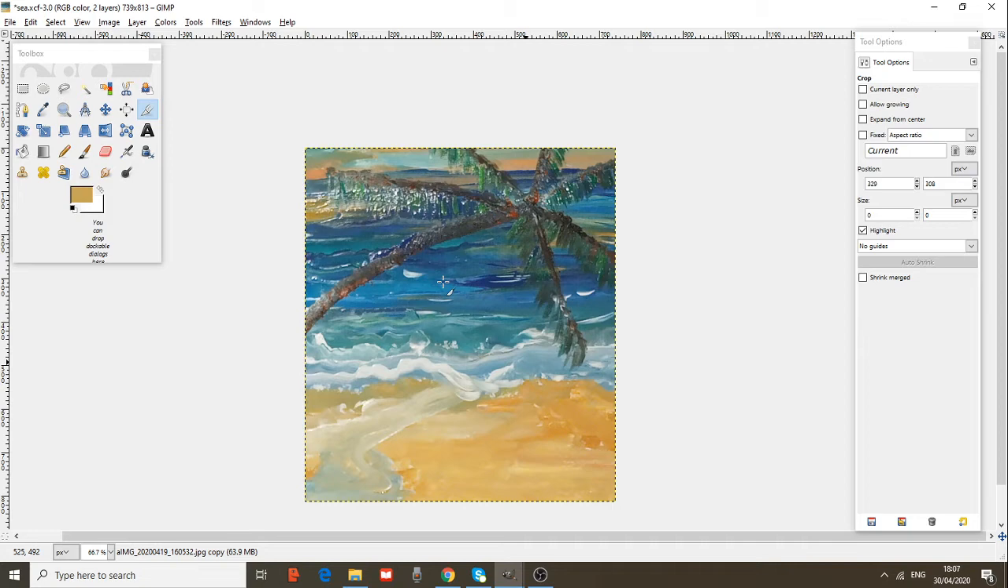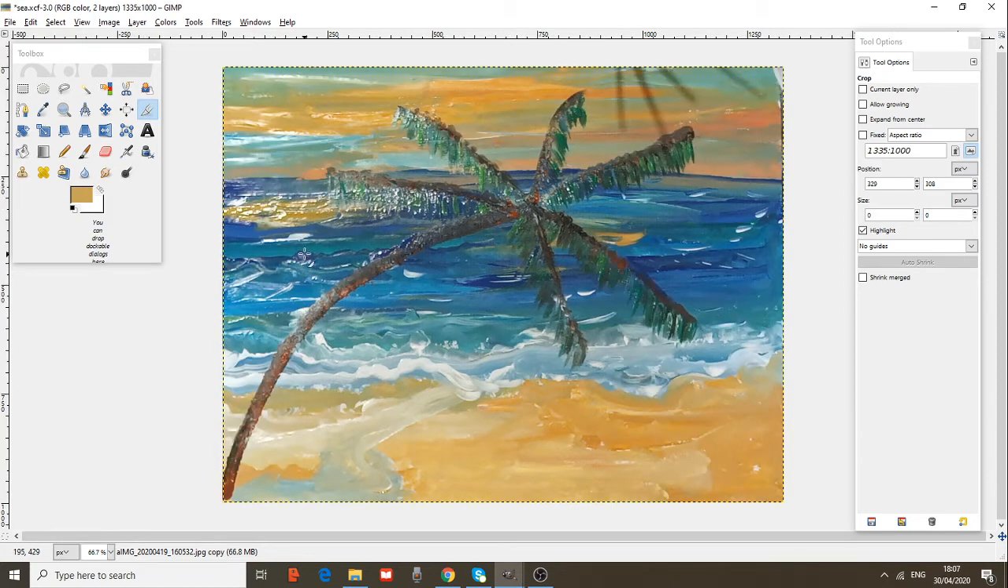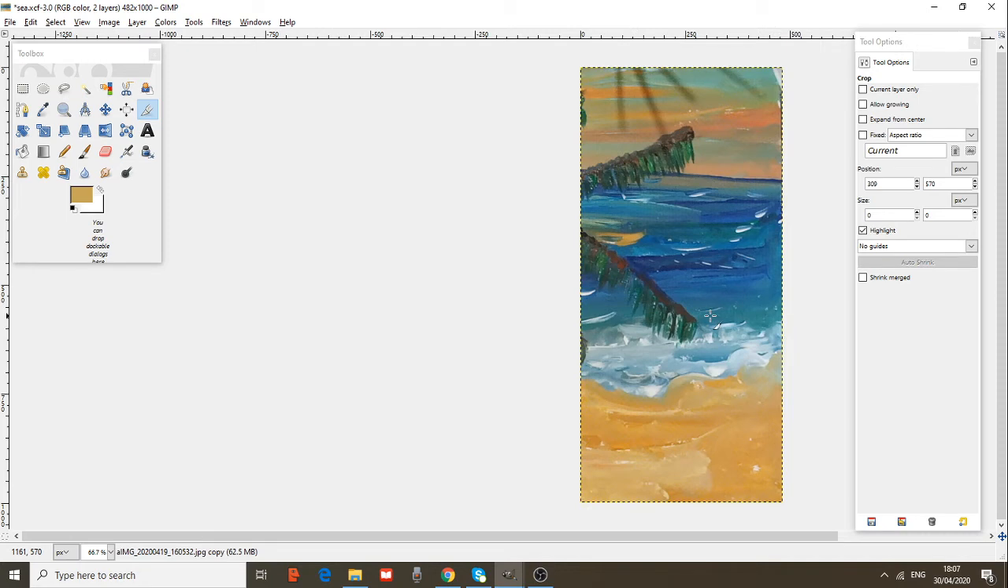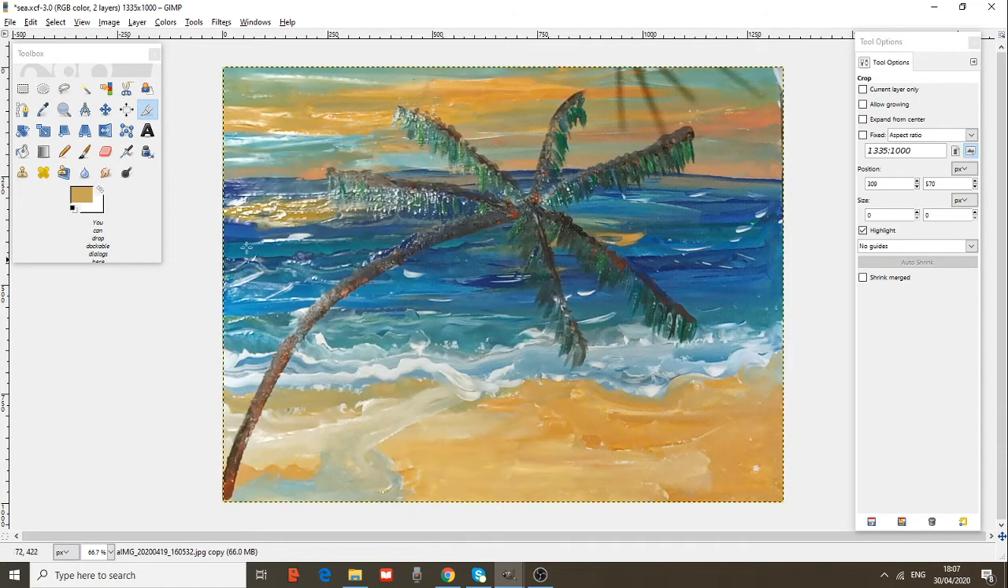Let's undo it. Control Z. You may cut only this part. Double click and it's all red. Control Z.